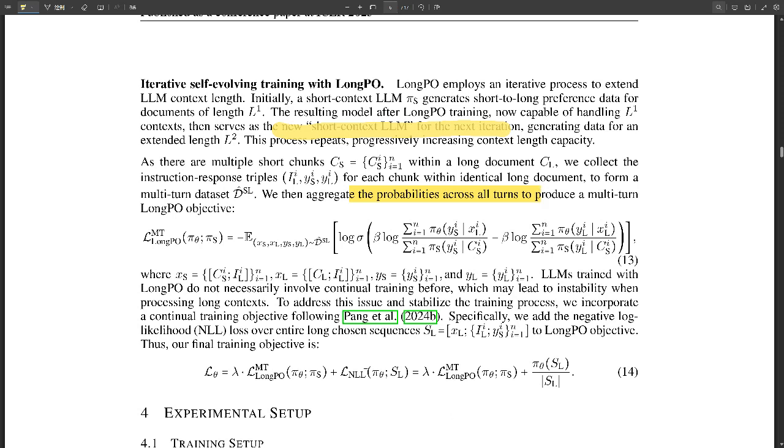So there are two steps to do the deep RPO. So the LongPO's objective function. Can we explain this one?